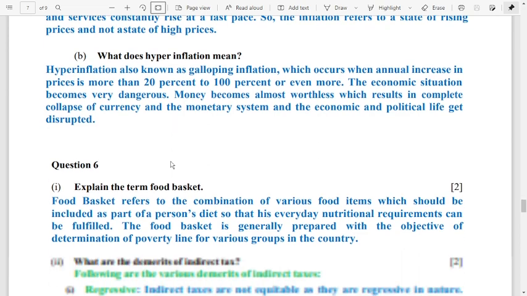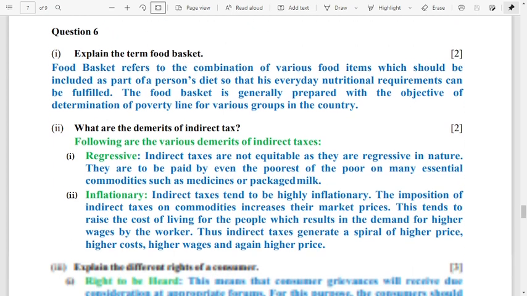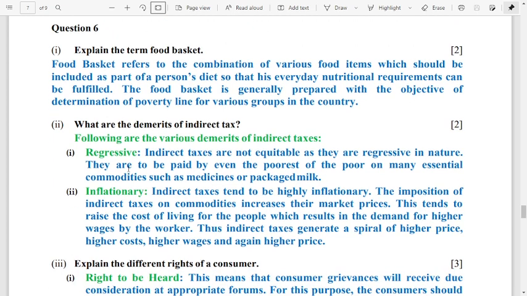Number 6, explain the term food basket. The next one is, what are the demerits of indirect tax? So the demerits of indirect taxes are that they are regressive and inflationary.